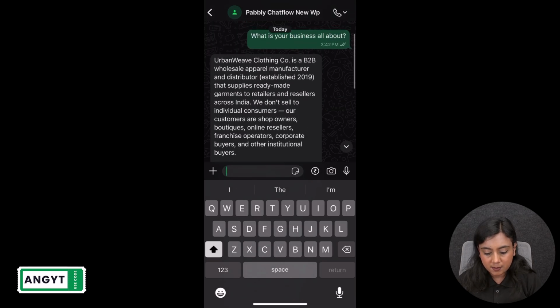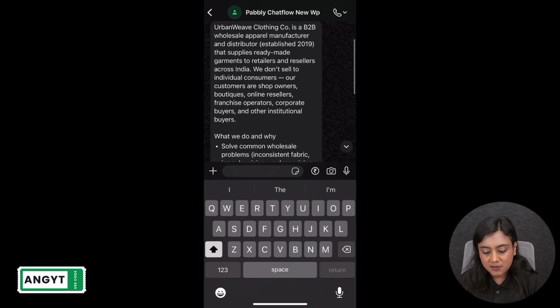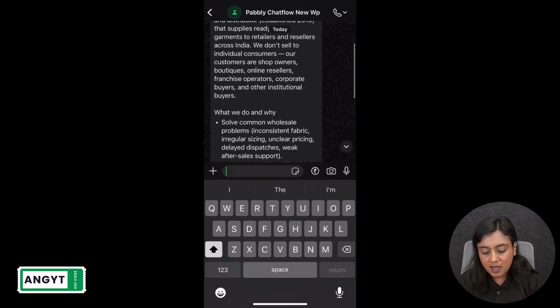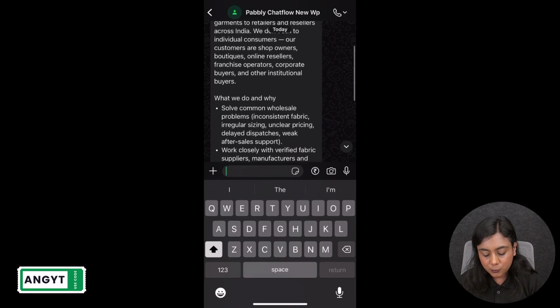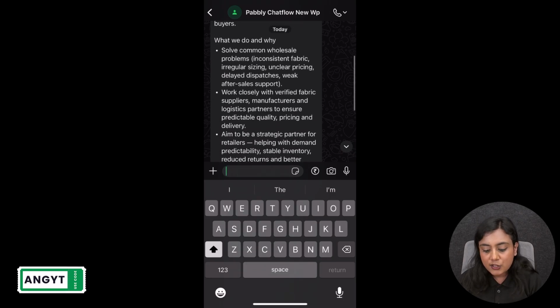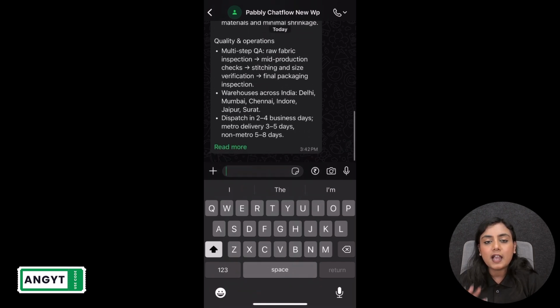I have received the reply right here, and the reply is, Urban Weave Clothing Co. is a B2B wholesale apparel manufacturer and distributor that supplies ready-made garments to retailers and resellers across India. We don't sell to individual customers. Our customers are shop owners, boutiques, online resellers, franchise operators, corporate buyers, and other institutional buyers. Okay, so I have received this reply from this bot.